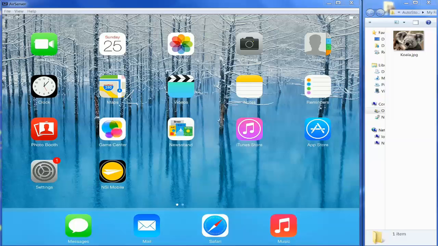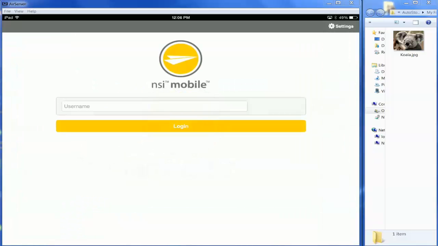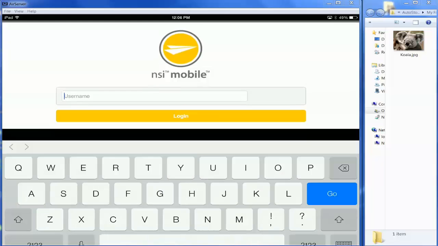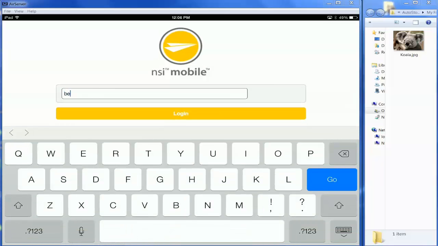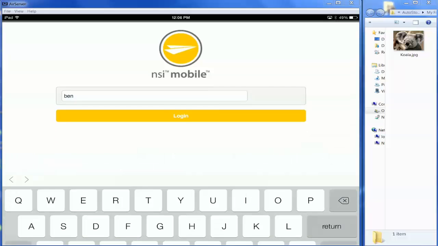So the demo is using the mobile application here. You're looking at my iPad. I'm going to select the application, and then I'm going to authenticate with my name, whatever that may be. So I'm going to put in Ben and log in.